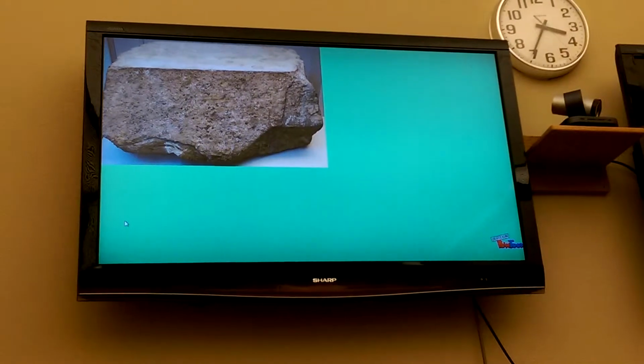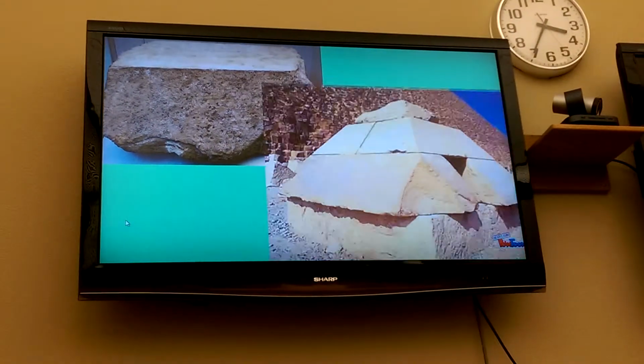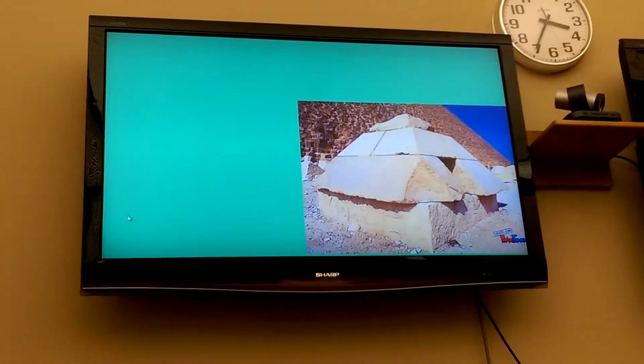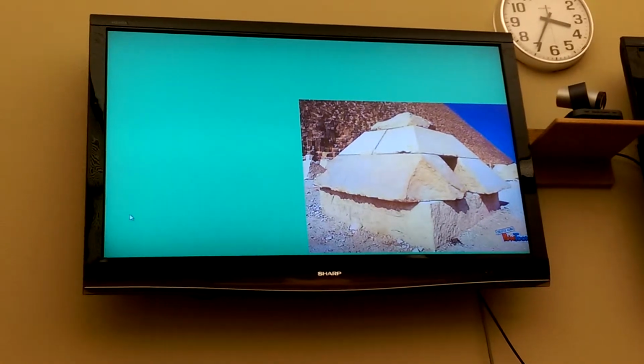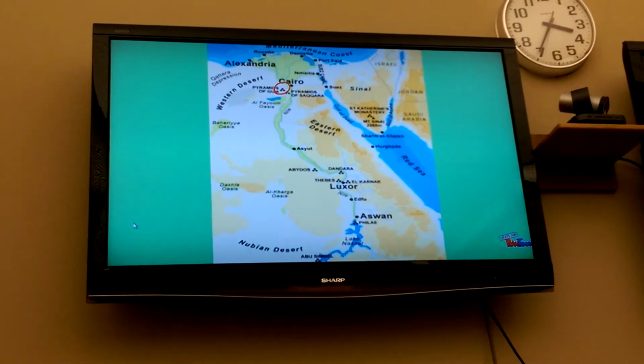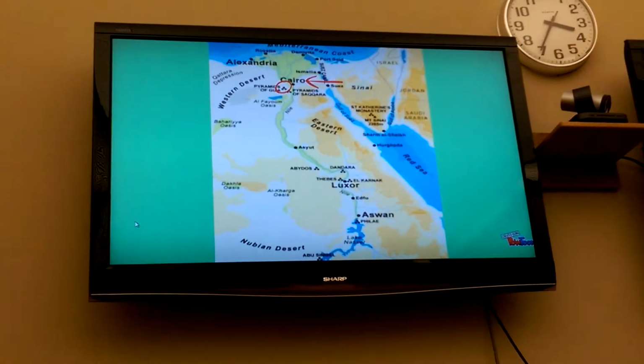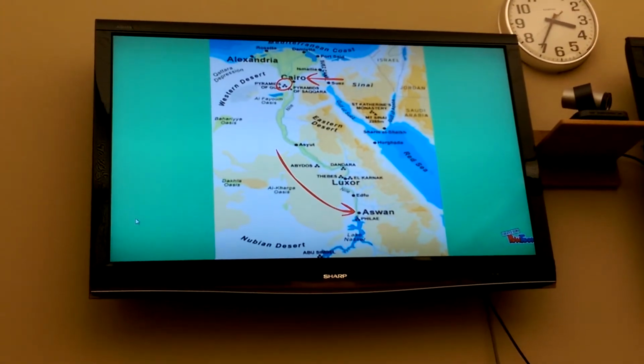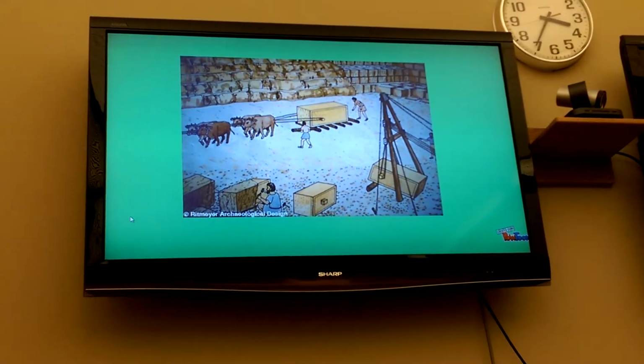The outer casing of the pyramid was made from highly polished limestone, but most of this has been eroded. The majority of the pyramid was made from granite. In this map of ancient Egypt, the Giza pyramids are located here. The limestone was quarried from here in modern-day Cairo, and the rest was transported 500 miles away in Aswan.